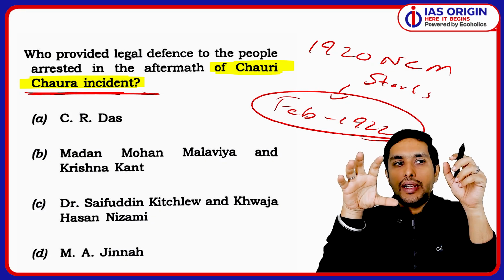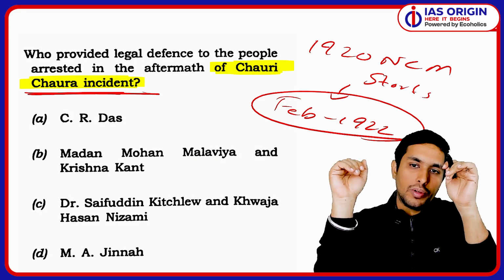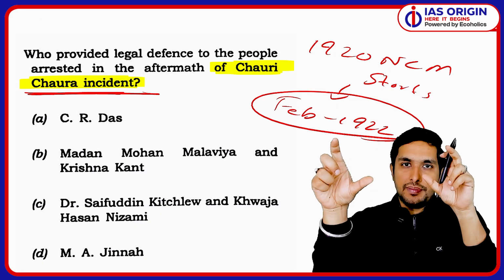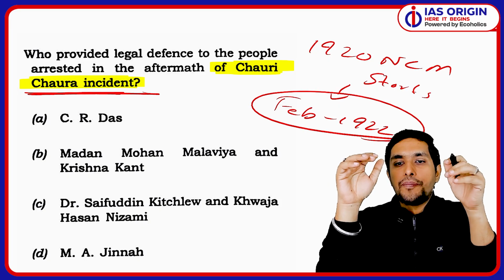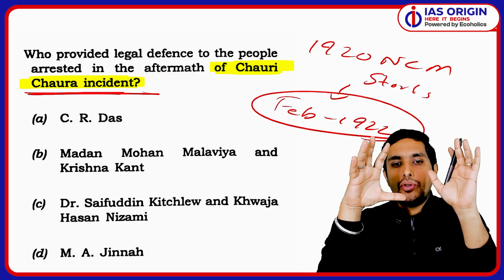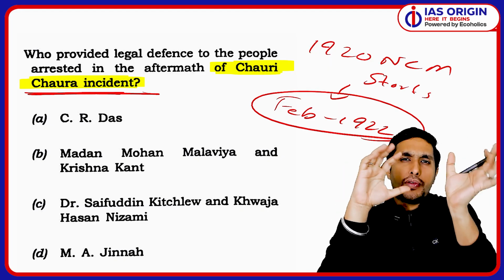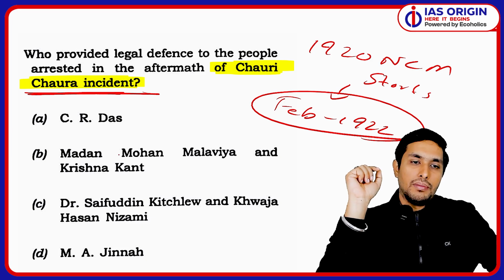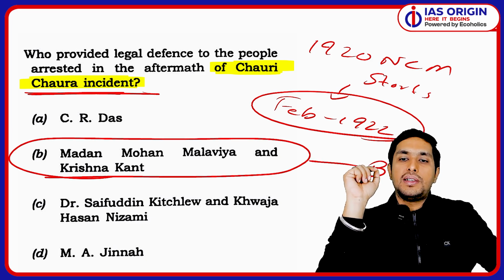So there were more than 200 people who were brought to trial at the Gorakhpur Sessions Court, and they had charges of rioting and arson. Arson means burning someone alive, like all that. Anyways, you would be amazed to know that he managed to get around 150 or 153 people acquitted in that particular case. So it was a great achievement of Madan Mohan Malviya and Krishna Kant. So B is certainly the right answer.